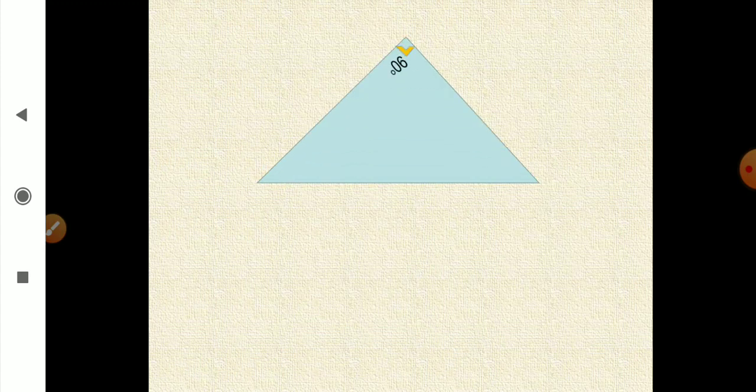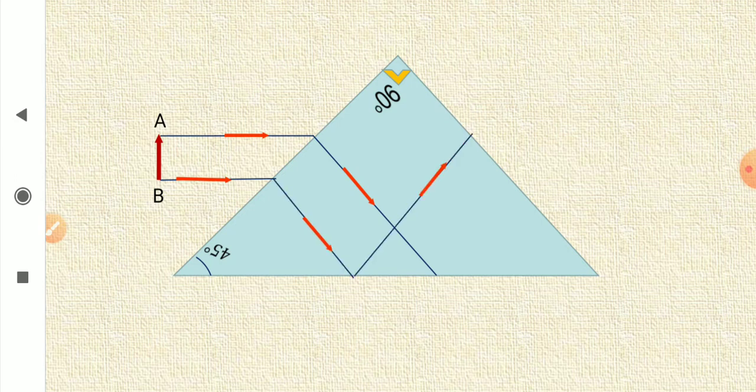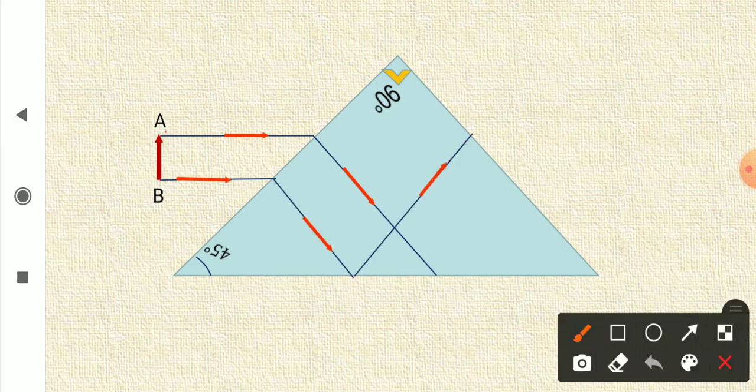Another situation here. Same prism. Now the angle of incidence is not zero here. You can see that. When the ray is coming here, at this point, it is not coming along the normal.